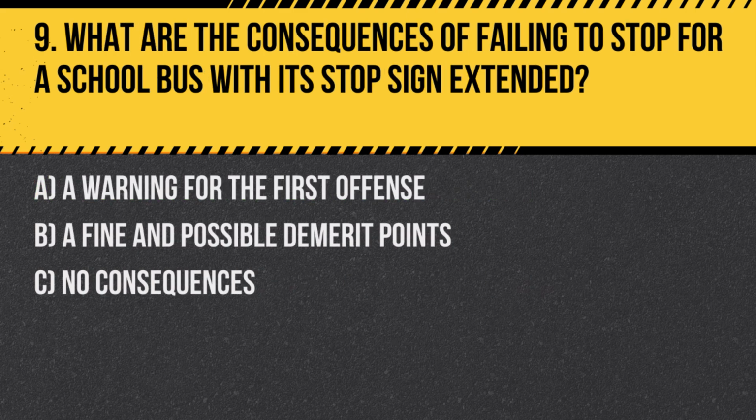Question 9. What are the consequences of failing to stop for a school bus with its stop sign extended? A. A warning for the first offense. B. A fine and possible demerit points. C. No consequences. Answer: B. A fine and possible demerit points. Failing to stop for a school bus with its stop sign extended is a serious offense that carries fines and demerit points.